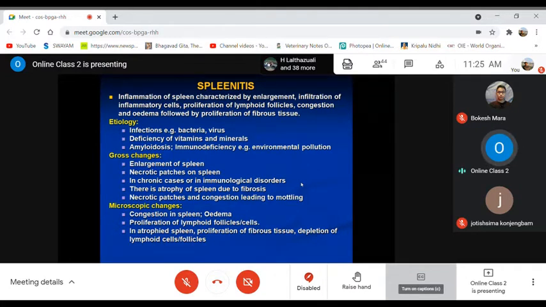Other than that, mostly enlargement will be there, except atrophy of the spleen due to fibrosis, and the necrotic patches and the congestion of the blood vessels of this spleen.